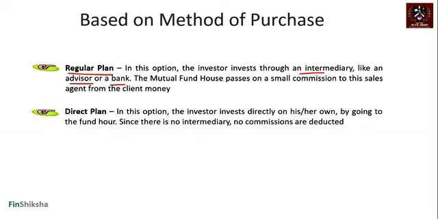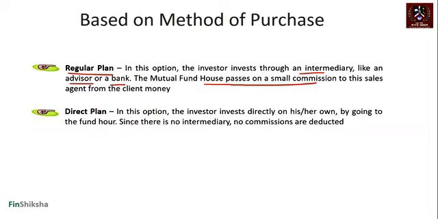That's called a regular plan. What happens here? The mutual fund passes on a small commission to this sales agent on your money. So you have this money that you have invested. From your money, some part of the commission will go out to the sales advisor in between, or the intermediary in between, right?